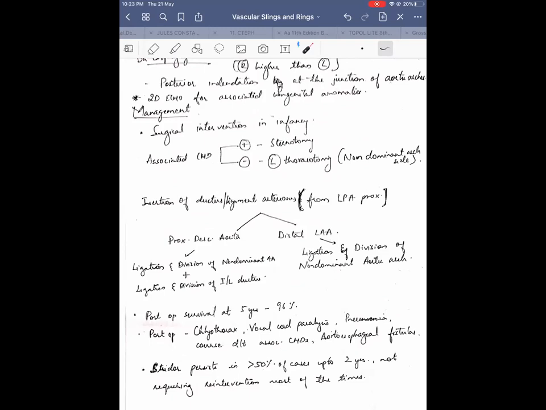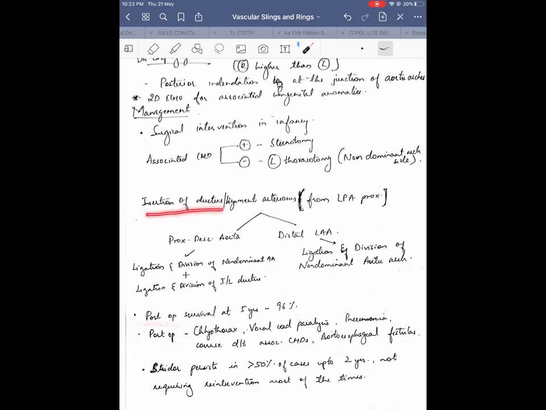So coming to management, surgical intervention is required in infancy only, as early as it is diagnosed, because most of them are symptomatic. And if associated CHD is there, then you take a sternotomy approach. If associated CHD is not there, you can just go via a thoracotomy approach. Here I have written left because most of the time the left has the atretic or non-dominant arch. Going on the non-dominant arch and ligating it is better, because the dominant arch helps retain the normal blood flow.